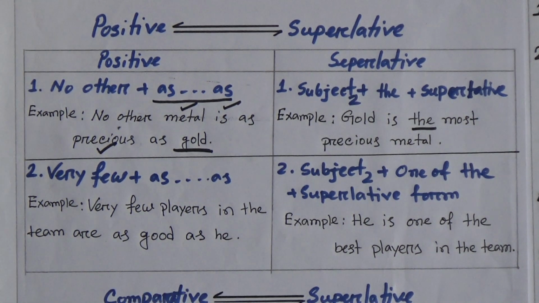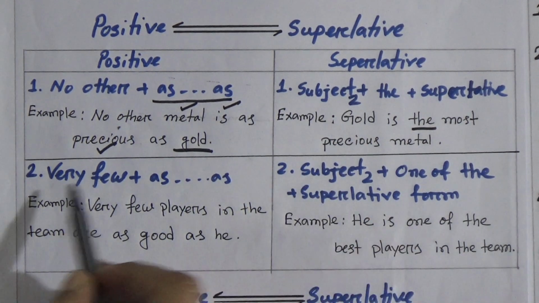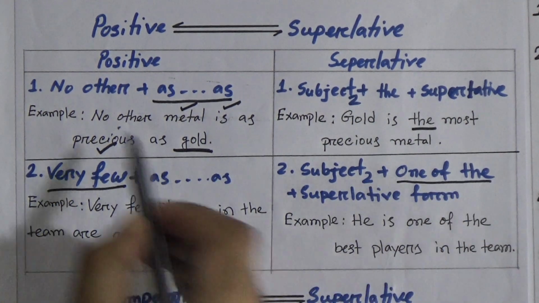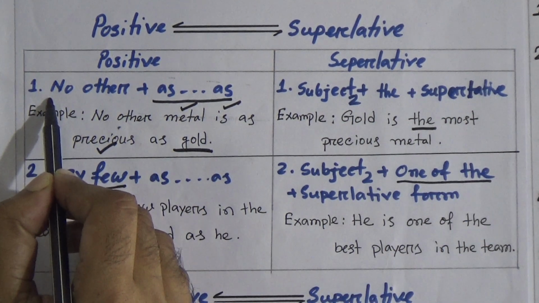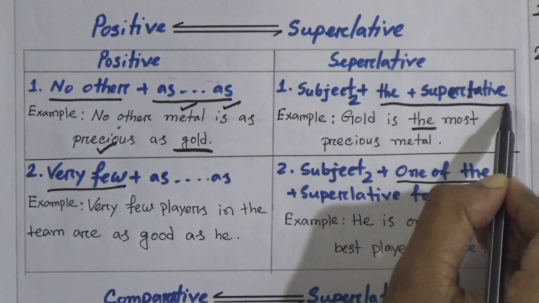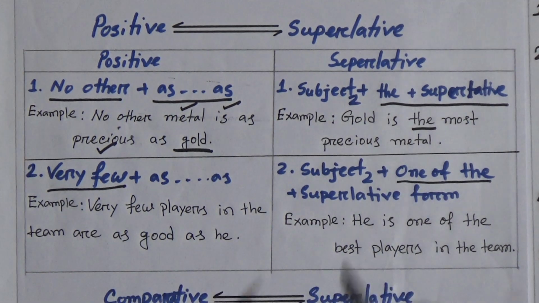Again we will take the second subject. Look at the structure: second subject plus, for very few, we will write one of the. Here in the first rule there were no other and we took only the plus superlative form. For very few we will take one of the and then the superlative form of the adjective. Here the positive form is good.